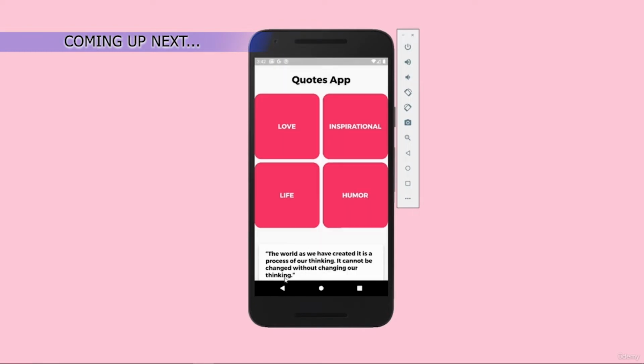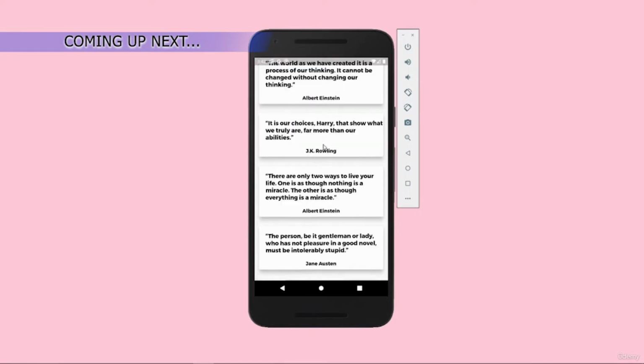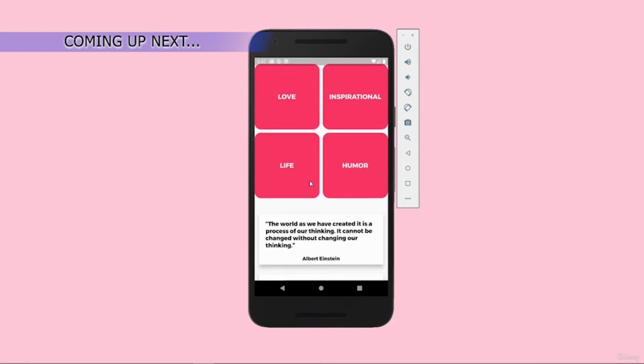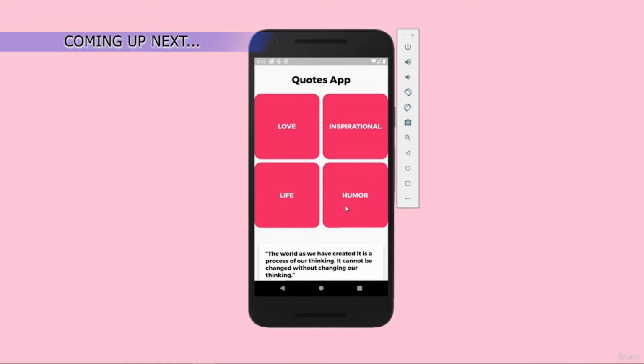There you go. I have the quotes and the author, and here we have some general quotes. These are just some general quotes. And again, we have just life and humor. So there isn't much to say about this app. It's just a banger project because I didn't see many people implementing web scraping with Flutter. That's why I decided to build this app.